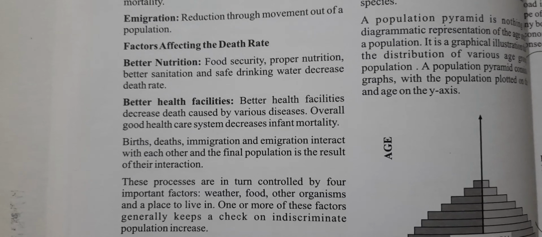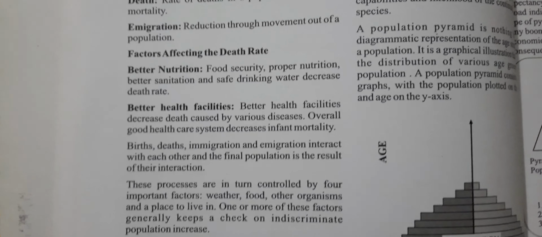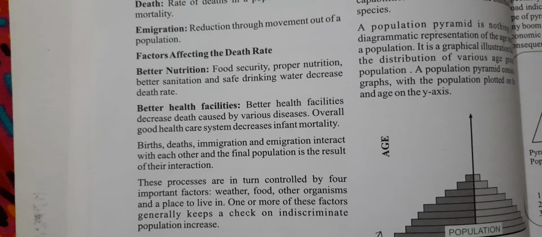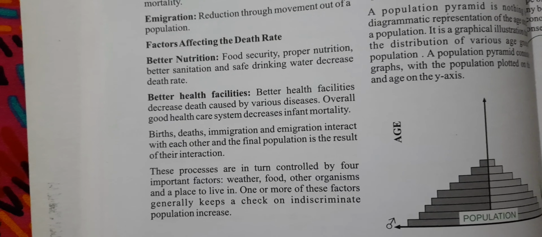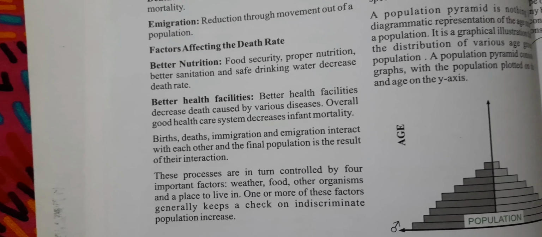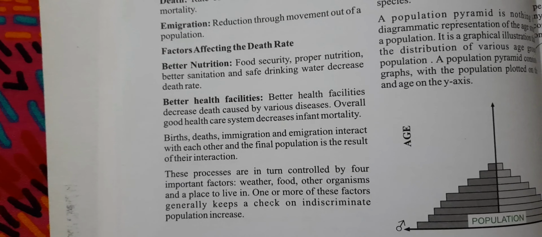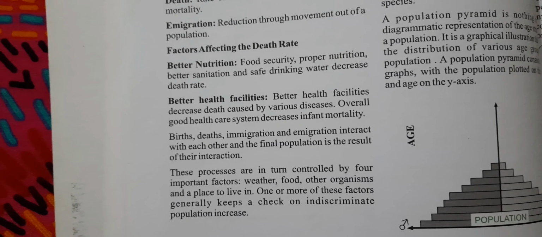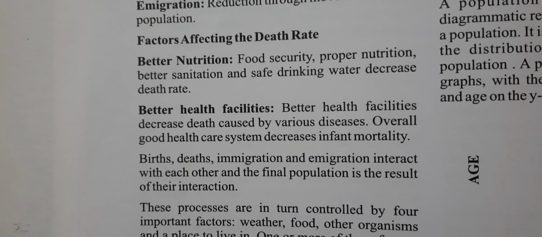There are some factors that affect the death rate. The first one is better nutrition. Food security, proper nutrition, better sanitation and safe drinking water decrease the death rate. And better healthcare facilities decrease the death rate caused by various diseases, and overall a good healthcare system decreases infant mortality.